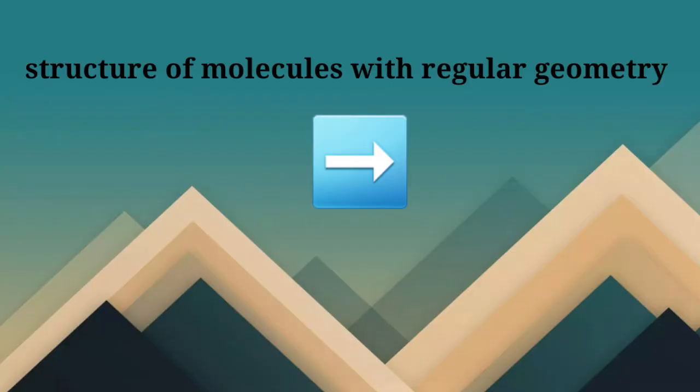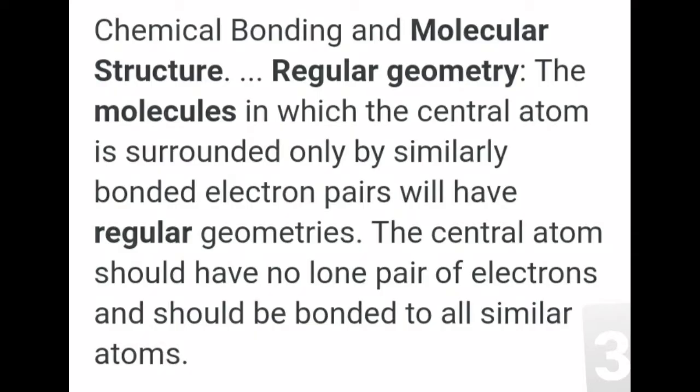The third point, structure of molecules with regular geometry. Chemical bonding and molecular structure. Regular geometry: the molecules in which the central atom is surrounded only by similarly bonded electron pairs will have regular geometries. The central atom should have no lone pair of electrons and should be bonded to all similar atoms.